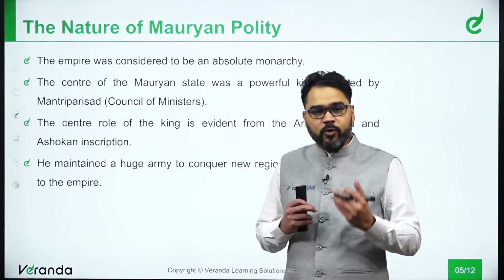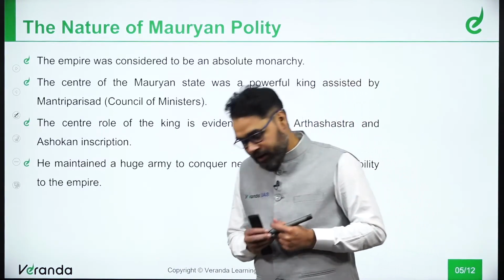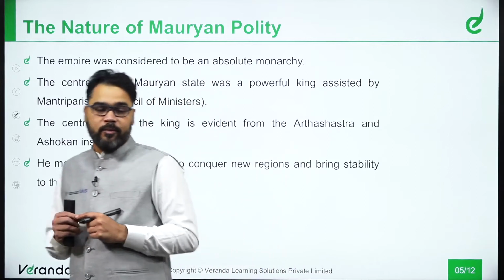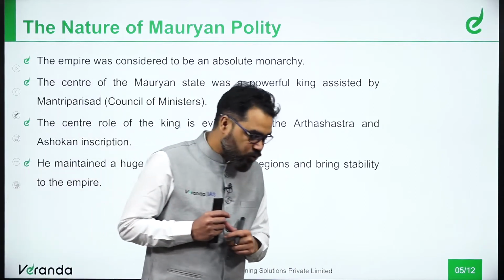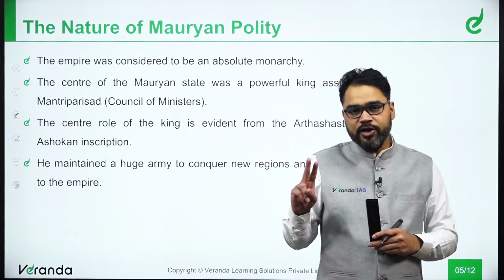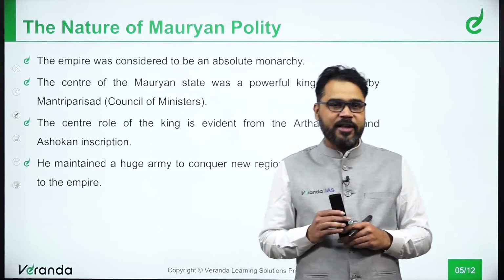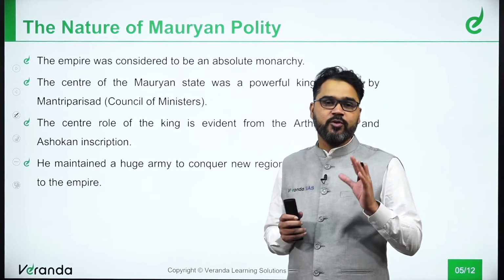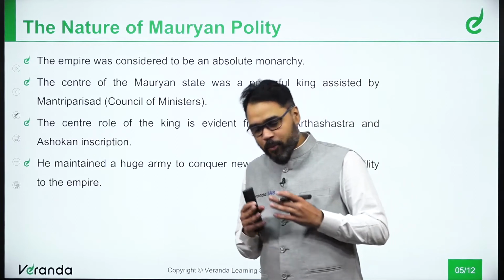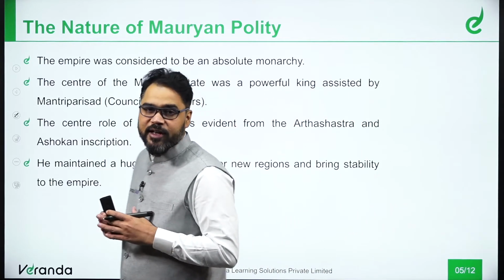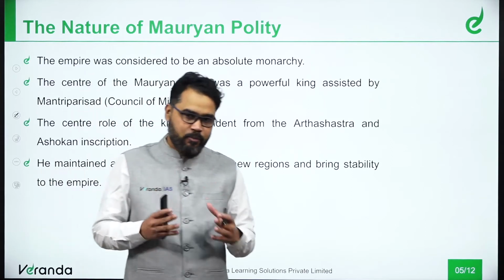Now, what was the nature of the Mauryan polity? Like I said, there were 16 Mahajanapadas, and out of those 16, only 2 followed the republic idea, whereas the rest were absolute monarchies. Similarly, the Mauryan Empire was also considered an absolute monarchy.